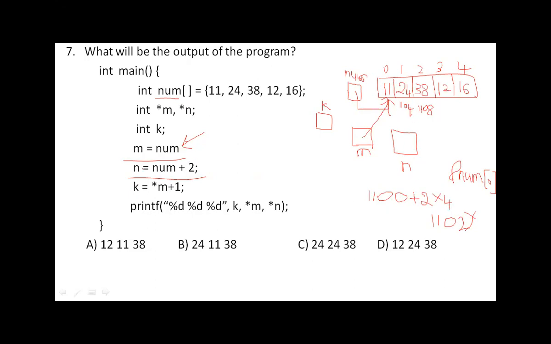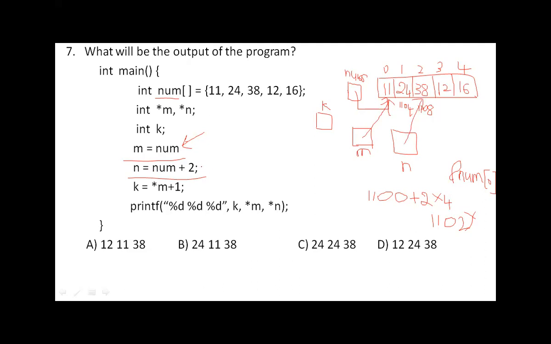That 1108 will be stored in n, which is the address of this element, the third element, sorry, 38. That will be stored in n. We can say that n is pointing to this 38.